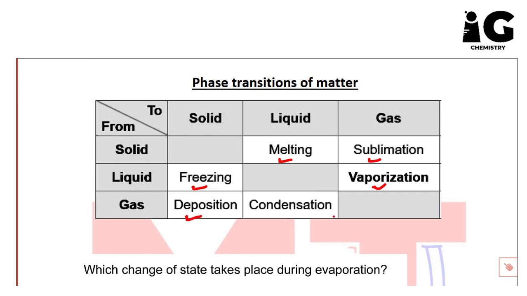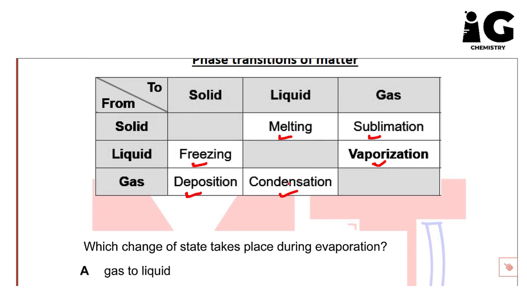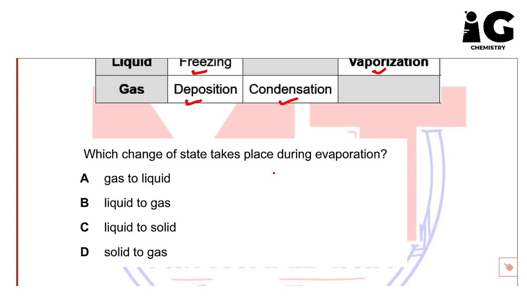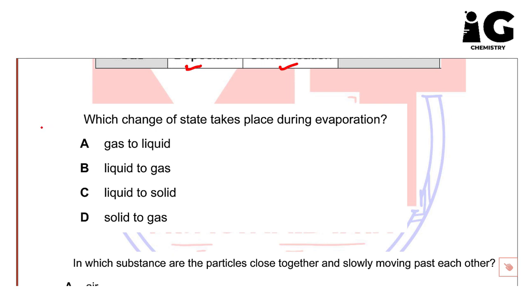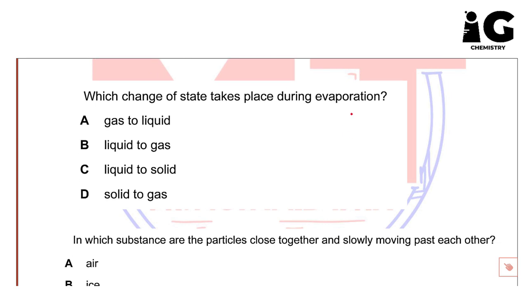And from gas to liquid, this is called condensation. So actually, guys, we need to focus in order to be able to solve the question. Let's apply this question from past papers. Which change of state takes place during evaporation? So actually, we need to check evaporation. We said this is from liquid into gas. So here, guys, you find this is liquid to gas.